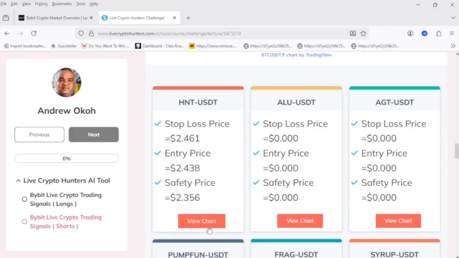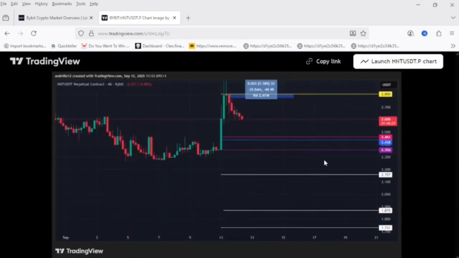And now that we found the right cryptocurrencies and meme coins to short trade, the next step is step 3. You need to create your trading plan on the candlestick pressure data of the cryptocurrencies and meme coins before you trade them. For example, click on this View Chart button to auto-generate a complete trading plan of your selected meme coin. And as you can see on the candlestick pressure data of the HNT USDT cryptocurrency futures contract, the red line indicates the stop loss price of this trade, which is